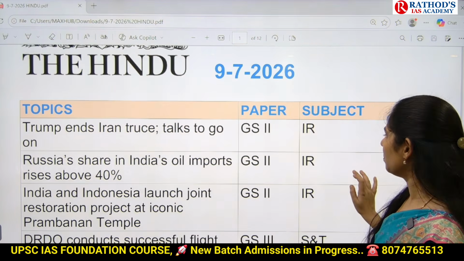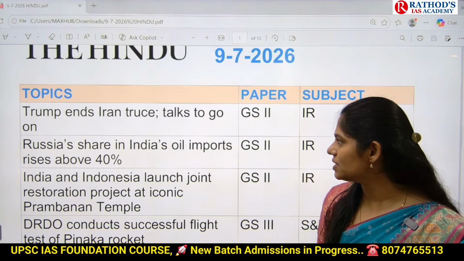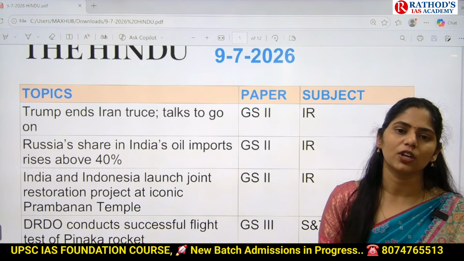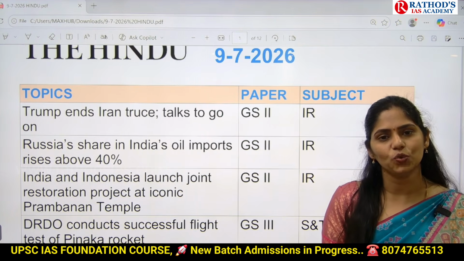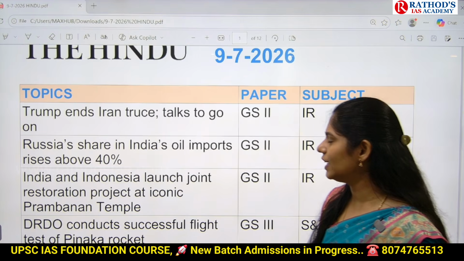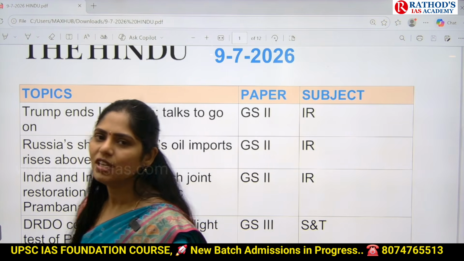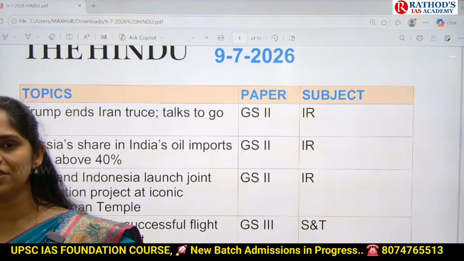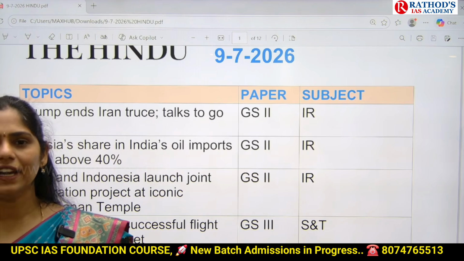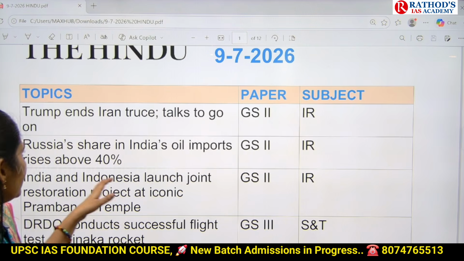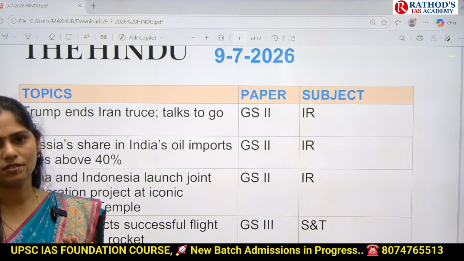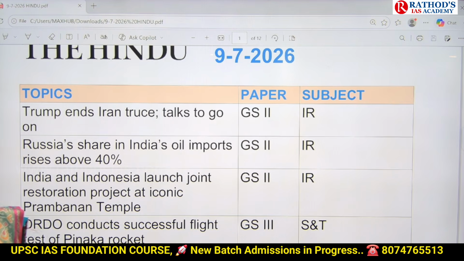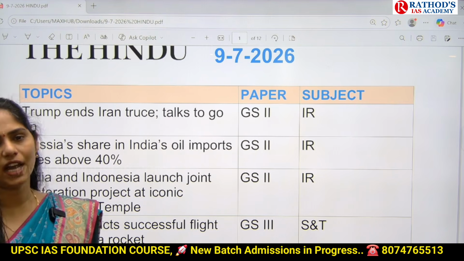Let us see the topics of the day. The first one is Trump ends Iran truce, talks to go on. This article is talking about the ceasefire agreement between US and Iran. In yesterday's class itself, we discussed that because of that agreement, India is going to remove restrictions on gas. But finally, one more bomb blast, that is Trump ends Iran truce. How it is going to have impact on India, we have to see that. This topic is important from GS paper 2 under IR.